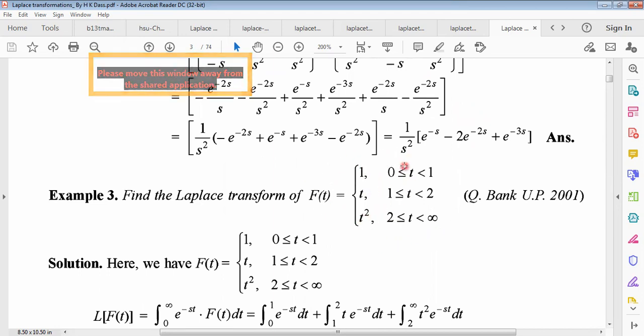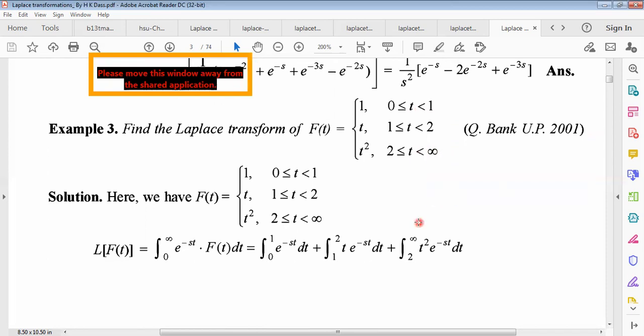Okay, there are three parts of this function f of t. f of t equals 1 when 0 less than or equal to t less than 1, and f of t equals t when 1 less than or equal to t less than 2, and f of t equals t square when 2 less than or equal to t less than infinity.